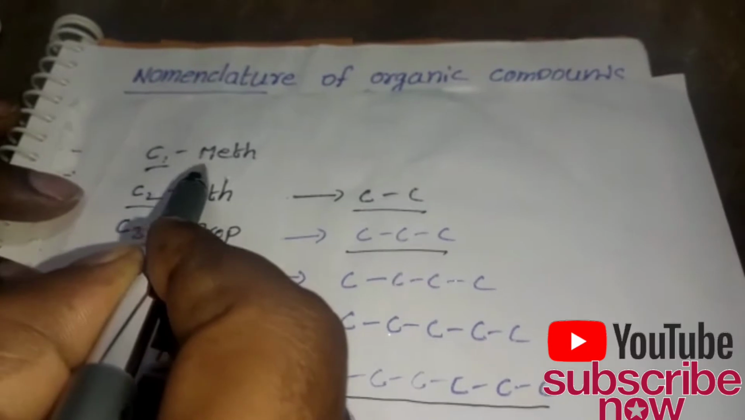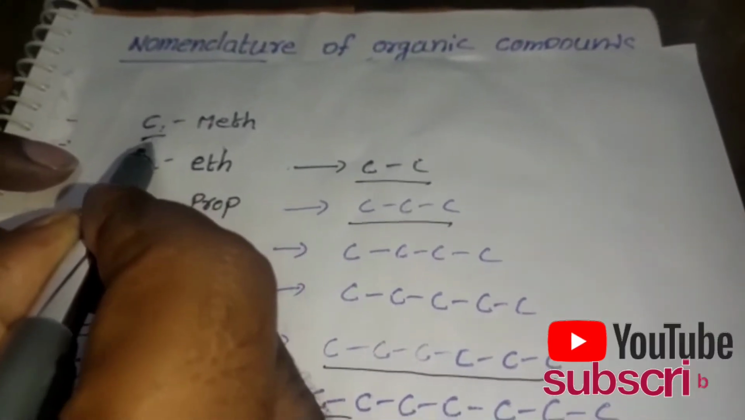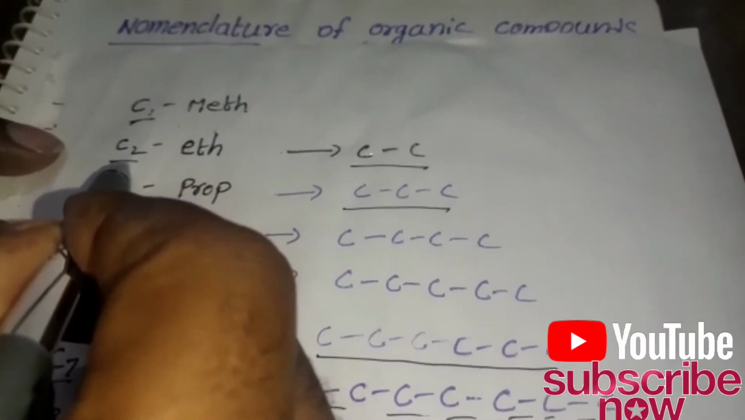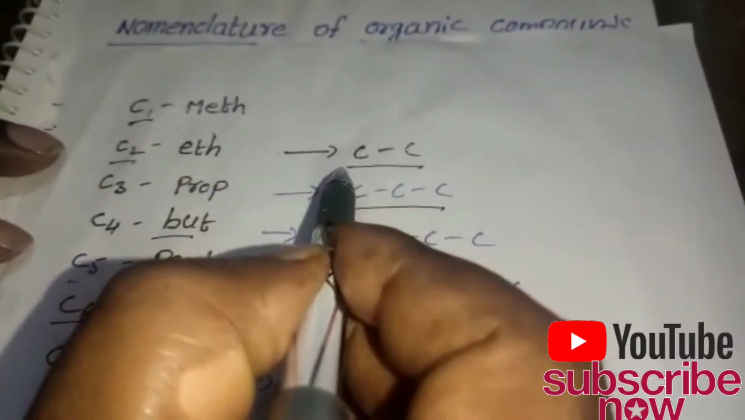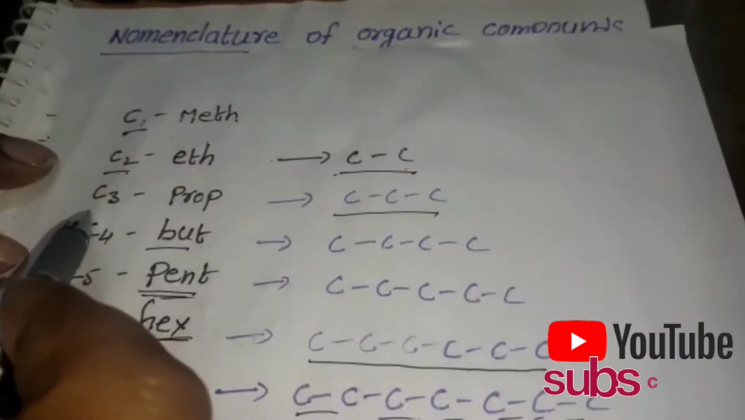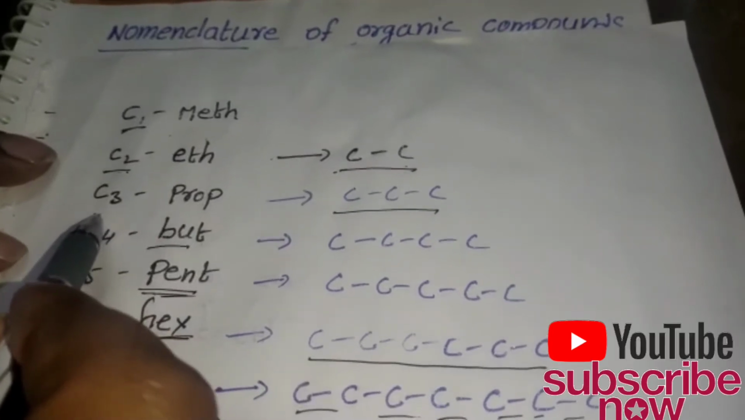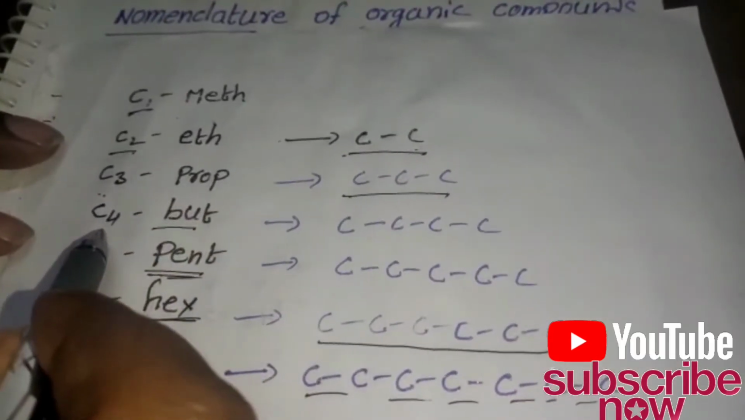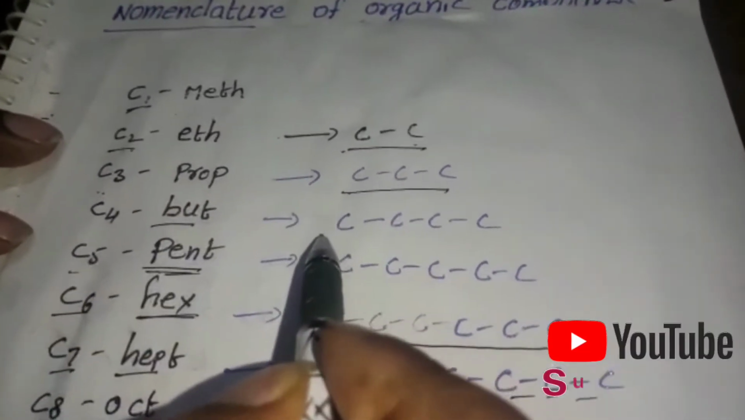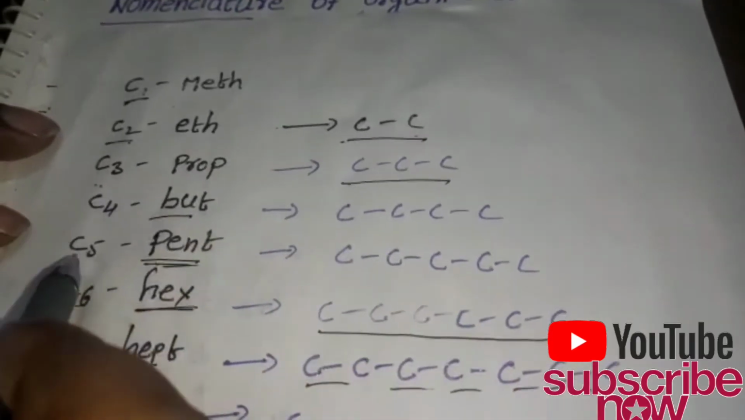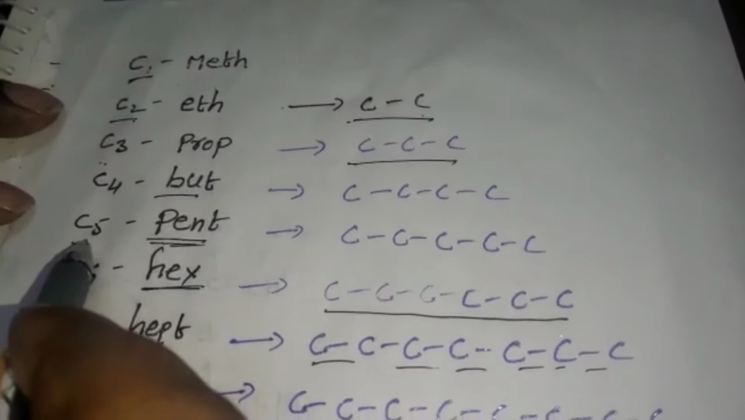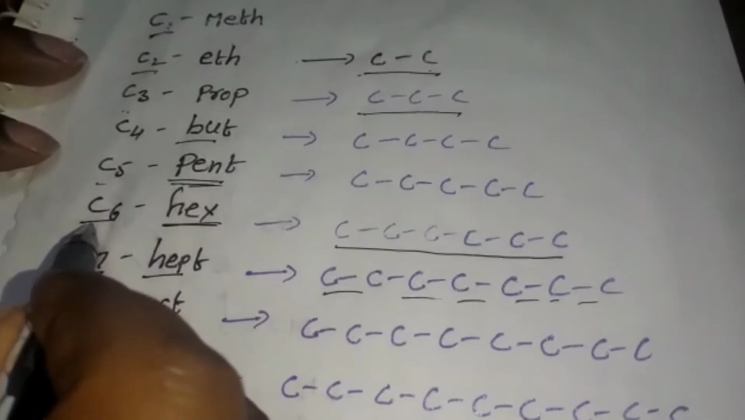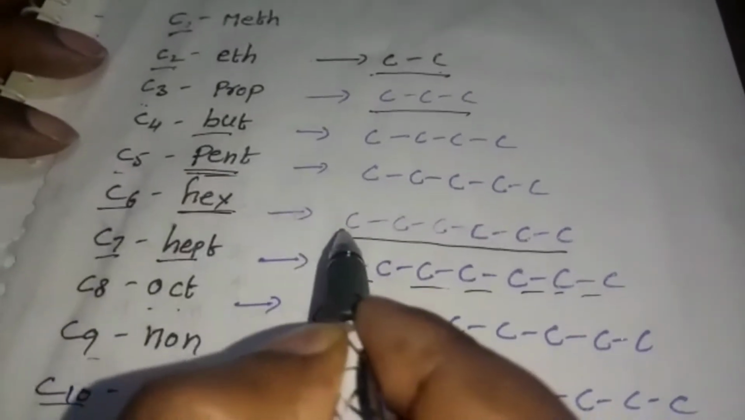In case the given structure has only one carbon, we call it meth. If there are two carbons, we call it eth. Three carbons, prop. Four carbons, but. Five carbons, the root word is pent. Six carbons, the root word is hex.